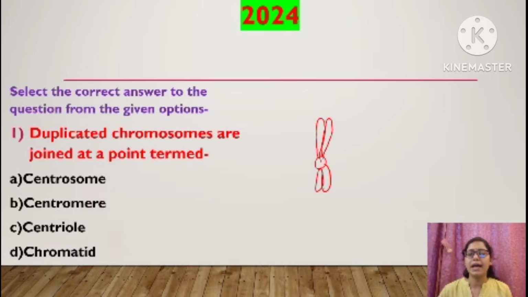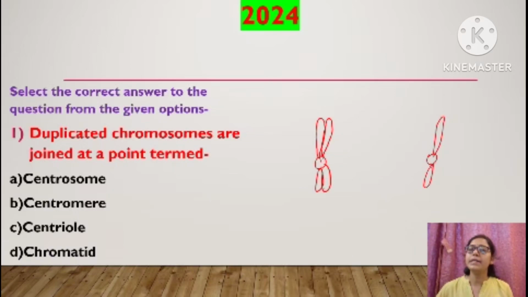We know that whenever the cell is preparing for division, in interphase it will do the preparations. During those preparations, the chromosome will duplicate itself. We have studied, no? Why? So that it can be equally distributed to the daughter cells. Initially, the chromosome will be like this only.